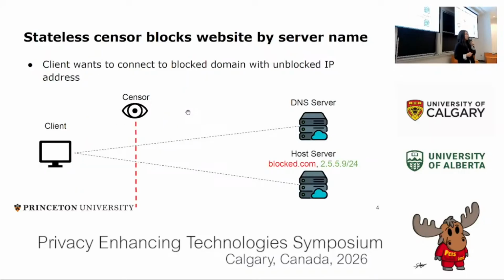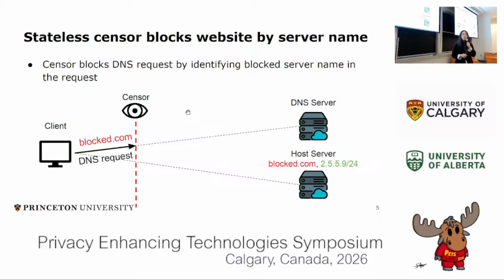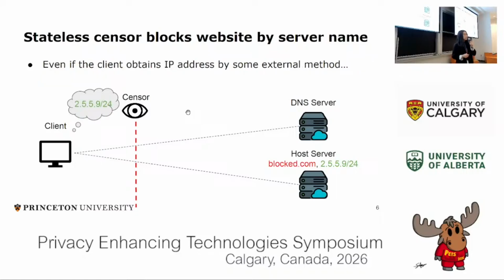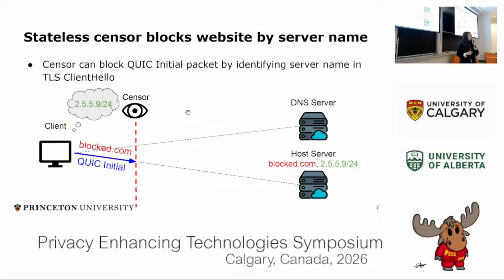So based on how the Chinese Great Firewall has been censoring QUIC traffic, our threat model assumes a stateless censor that wants to block access to websites using the server name. If a client wants to connect to a blocked domain with an unblocked IP address, the first thing a censor would do is block the DNS request that contains this blocked domain name. But even if the client has some external method to obtain the IP address, the censor can still identify this blocked domain name within the client hello in the not very securely encrypted QUIC initial packet and block this QUIC connection.